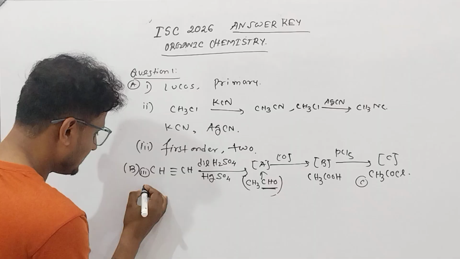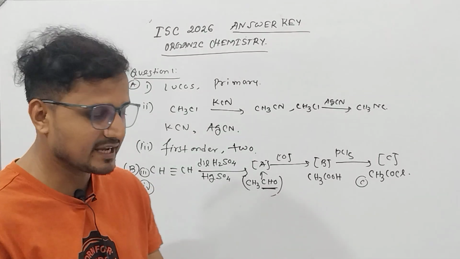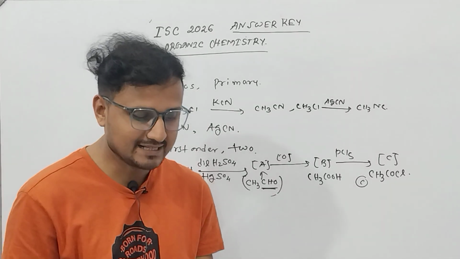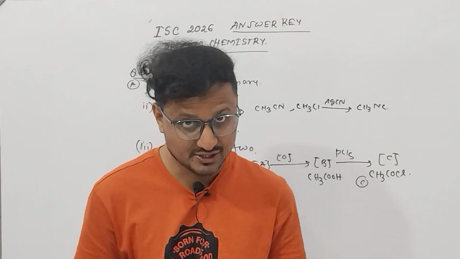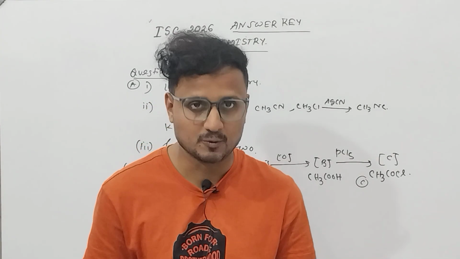Now the number 4 question. This is the third question from Section B, and number 4 is again from organic chemistry. It is stated like this: Rohit is studying the iodoform reaction by using the following compounds.